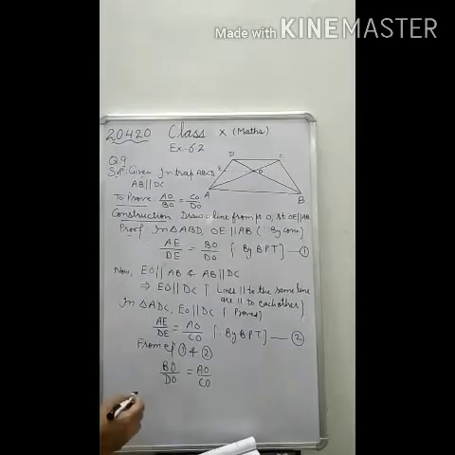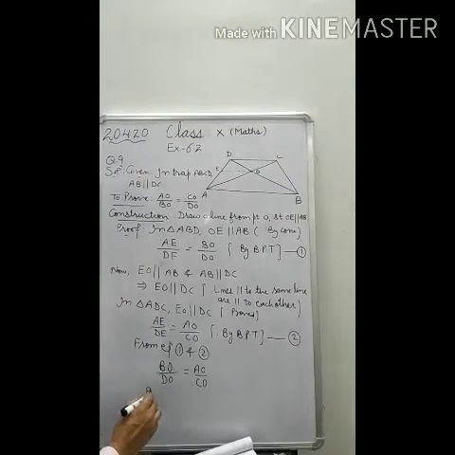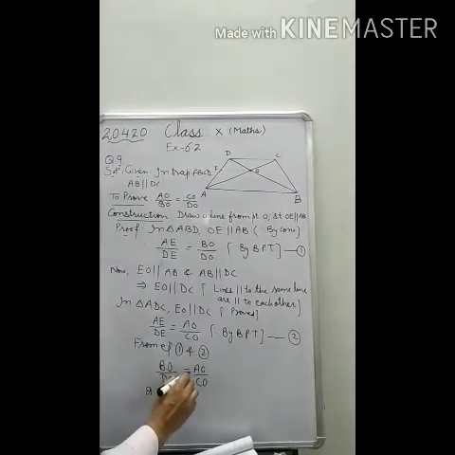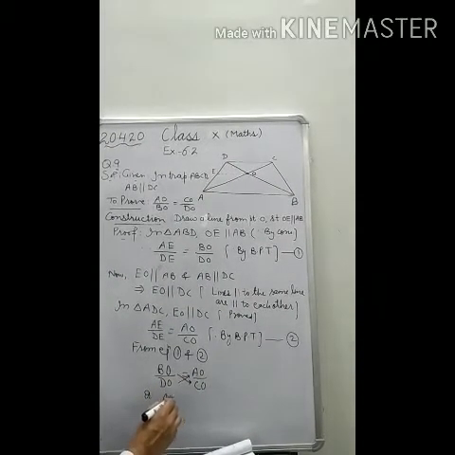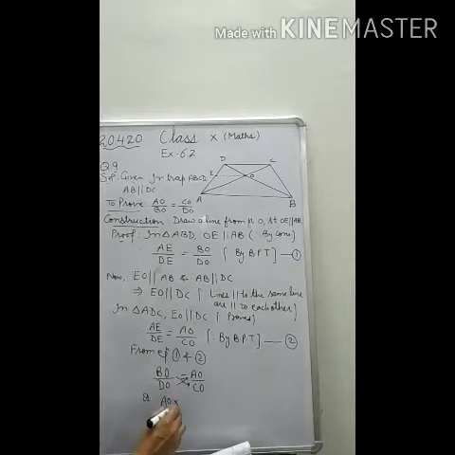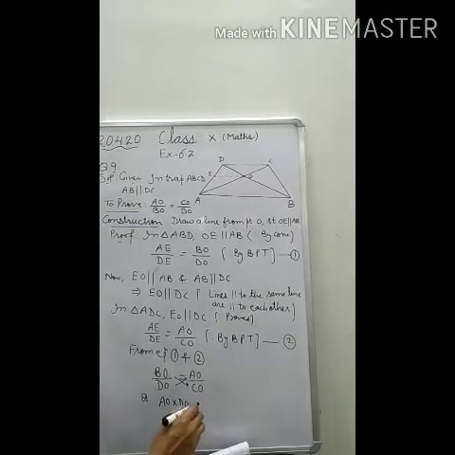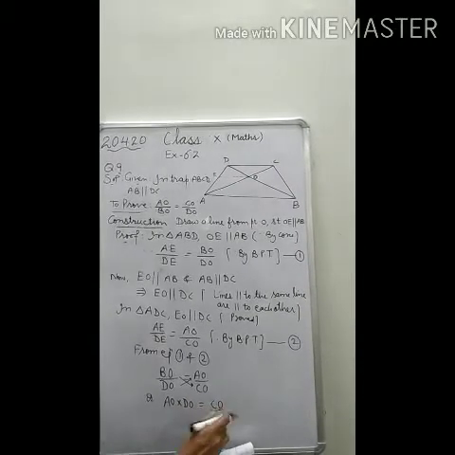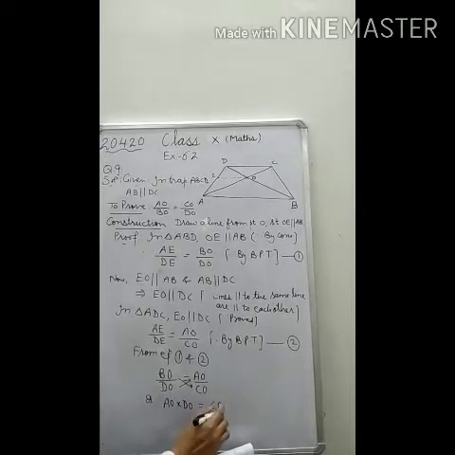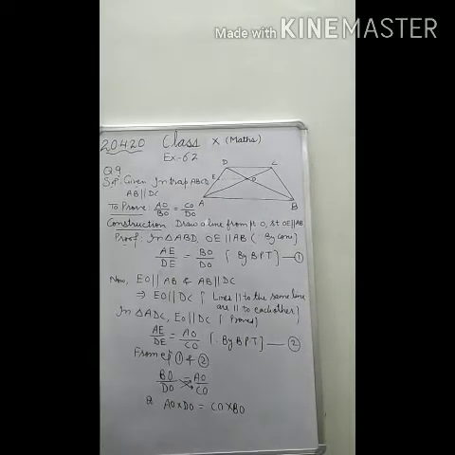Now here you can make cross multiplication. So you can write AO into DO is equal to CO into BO. Now you have to just solve this.